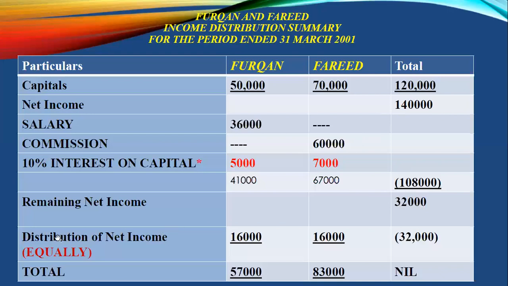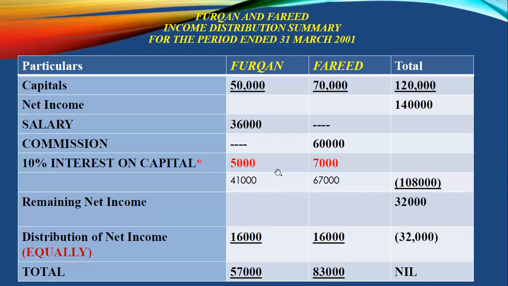The condition is income distribution summary, and that will be equally distributed, which is given in the question, and therefore you have to show the working for this also. 32,000 divided by 2, you will give 16,000 to each partner, to Khan and to Farid. Clear? Then 41,000 plus 16,000, you have 57,000. Then 67,000 plus 16,000, you have 83,000. Clear?